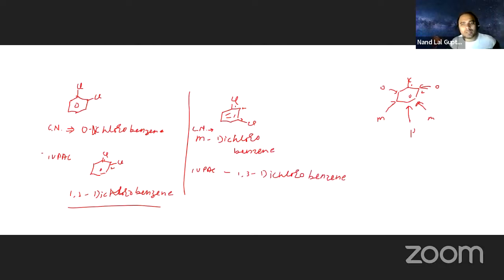Now the third one. If I go for the third one, we can mention this compound. Here it can be Cl, this is the Cl. So the common name I will write is para-dichlorobenzene. Para-dichlorobenzene. IUPAC: 1,4-dichlorobenzene.